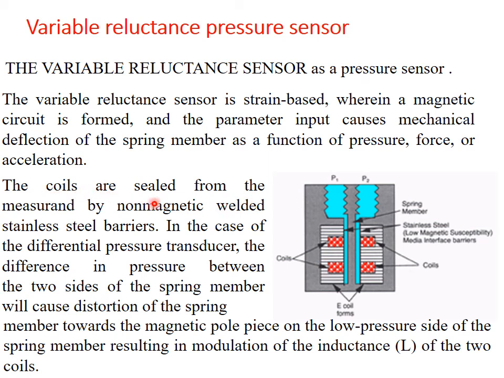The coils are sealed from the measurement by non-magnetic welded stainless steel barriers. If there is a change in dimension, the deflection happens to this stainless steel rod that is moving between the coils. So it will create a variable reluctance, and this is what we are going to measure. The spring deflection causes a variable reluctance because of the interaction with the coil.